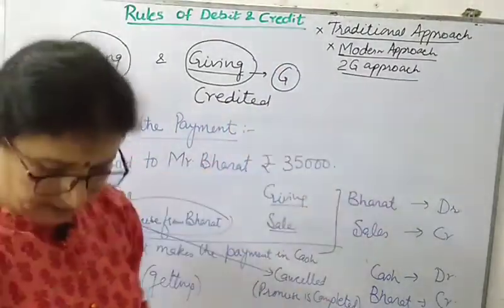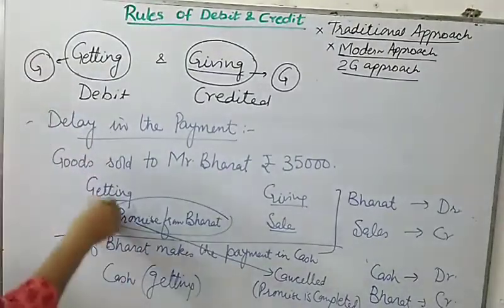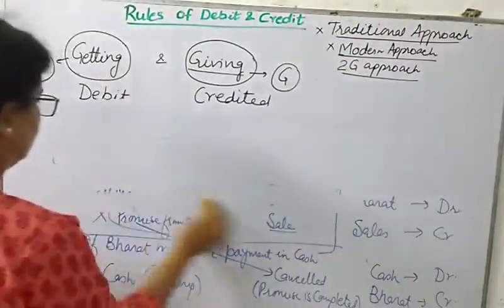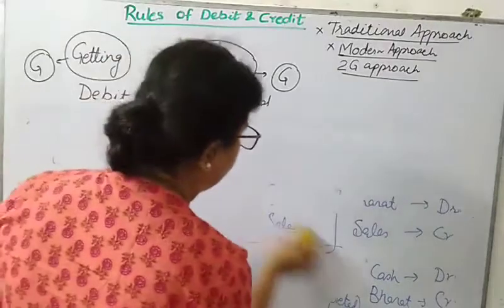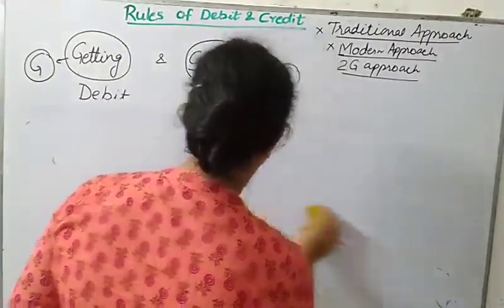So the second type of transaction can be the transaction relating to services. What will happen when you provide services? Let us see how this is to be dealt with.